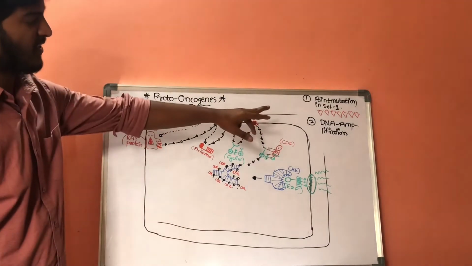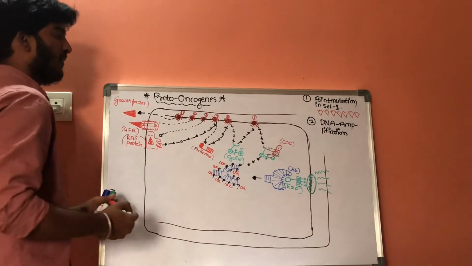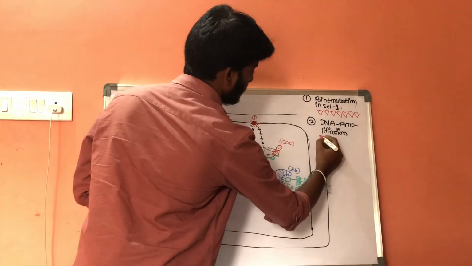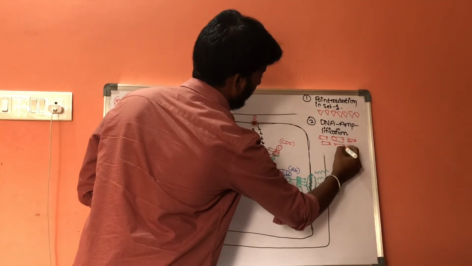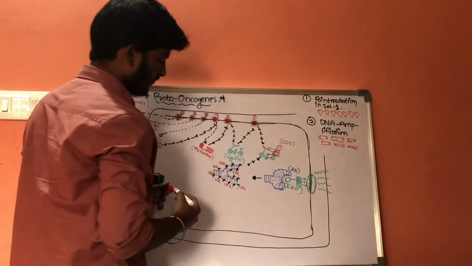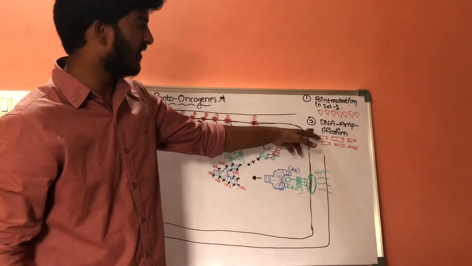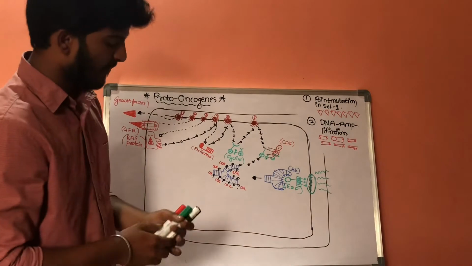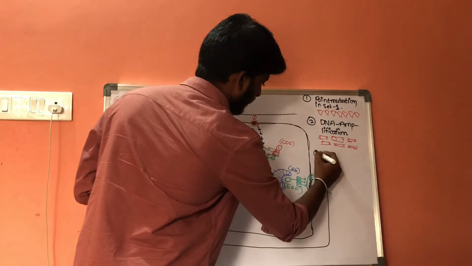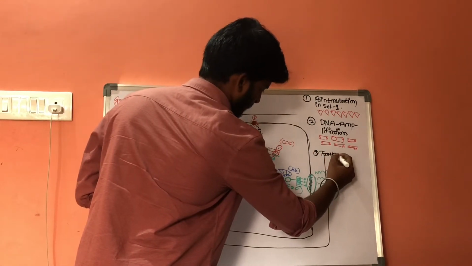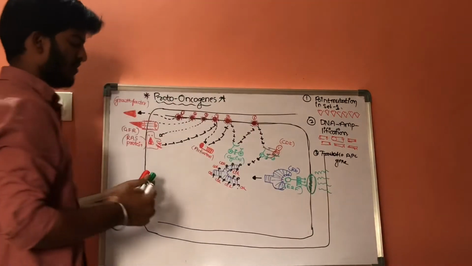Whenever there is DNA amplification, these growth factor receptors are produced in greater number. This is the second factor, DNA amplification. And coming to the third factor, that is translocation of APC genes.